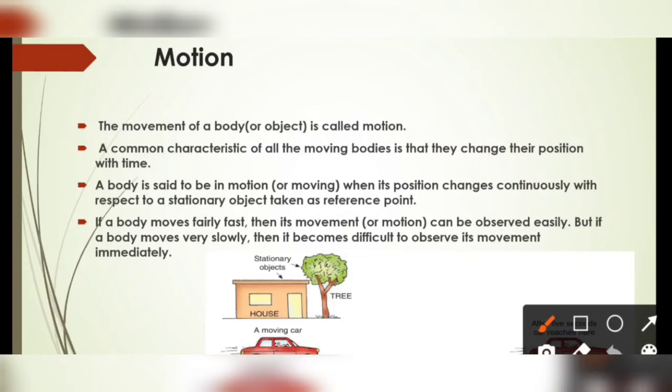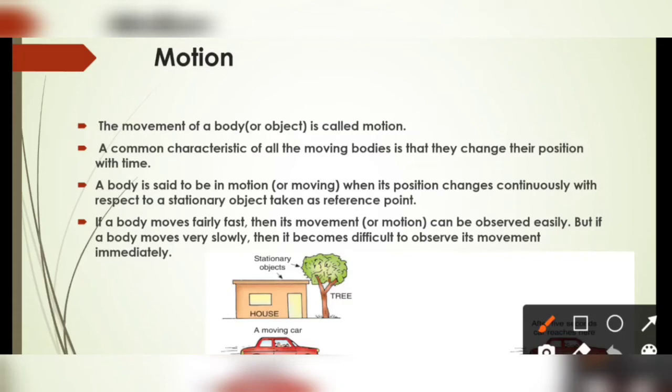To the guard sitting at the entrance, the car is at rest, since neither the guard nor the car is moving. But consider two trains running on parallel tracks in the same direction with the same speed.